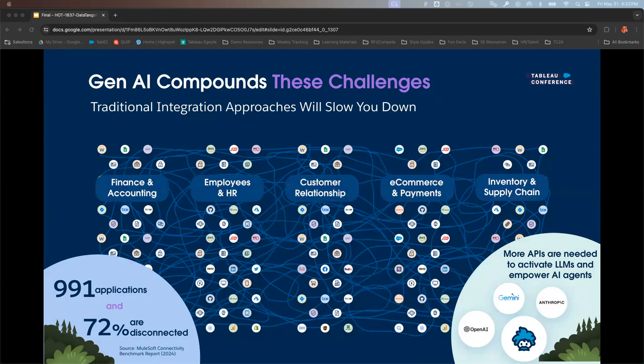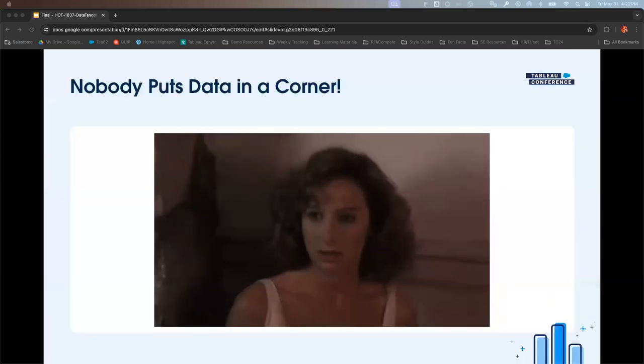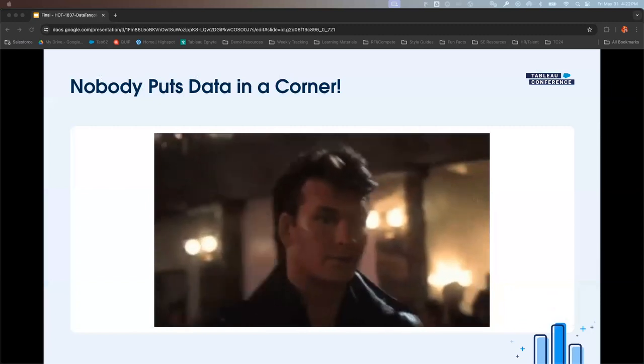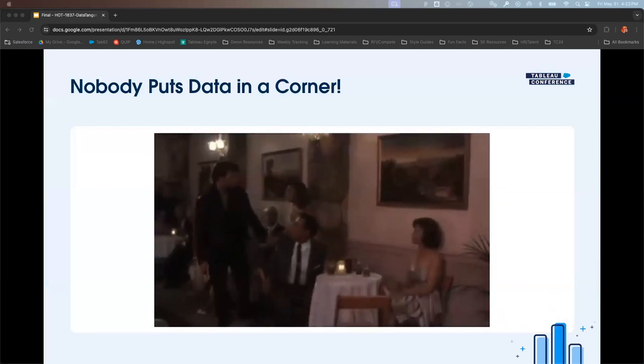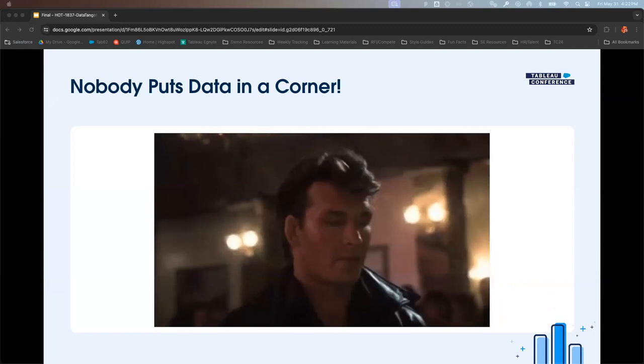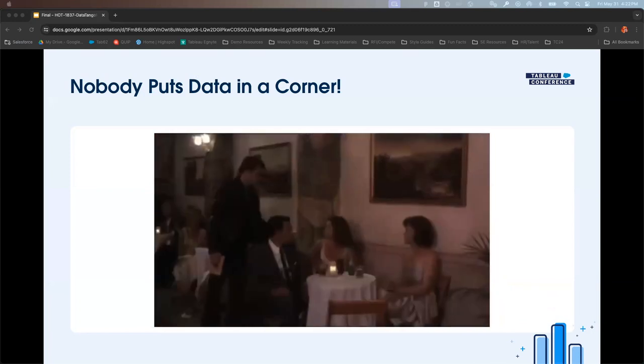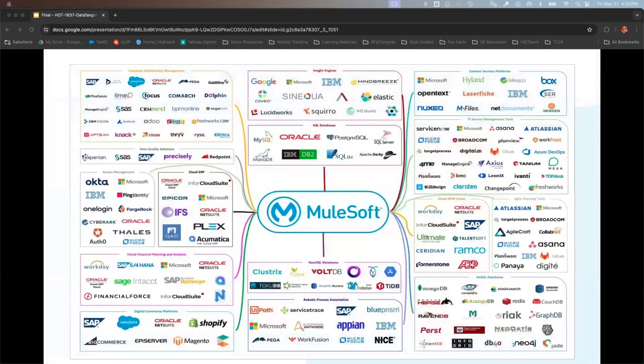But we want to take a more positive approach to it. We want to say, hey, despite all these challenges, nobody puts data in a corner. We're data people. We are the data fam, and we are not going to put data in a corner. We are not going to accept all those challenges that stood in our way. Instead, we're going to take advantage of MuleSoft. MuleSoft has hundreds and hundreds of pre-built connectors to unlock all this data, pretty much wherever it lives.